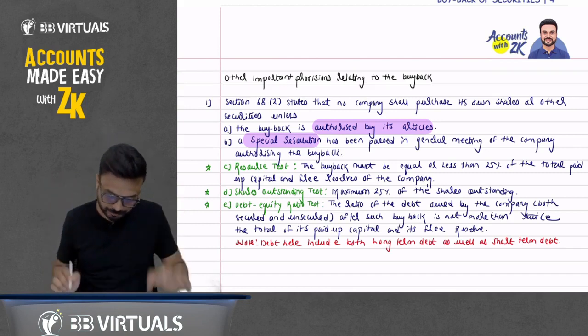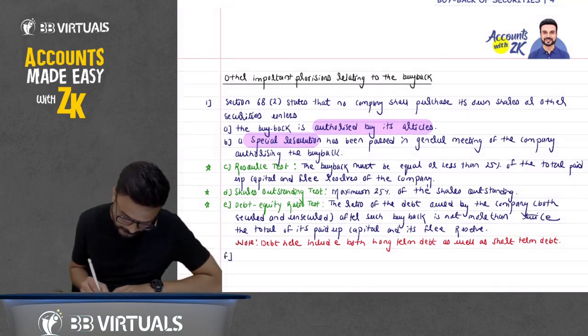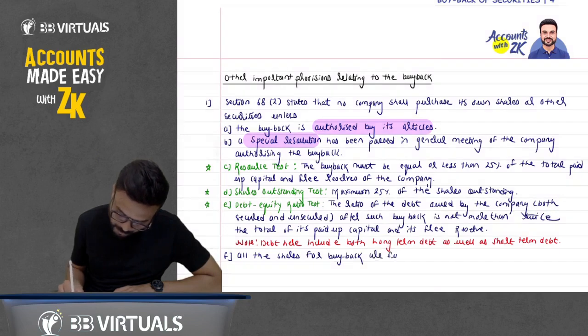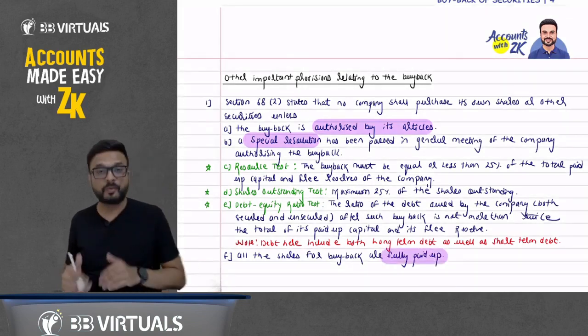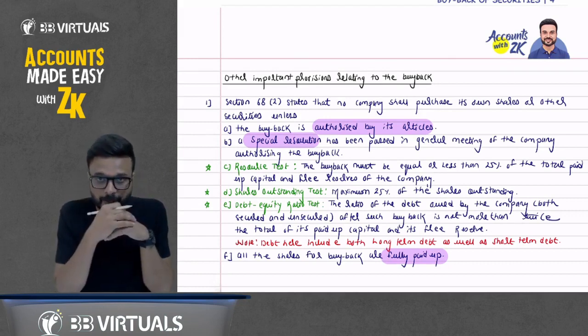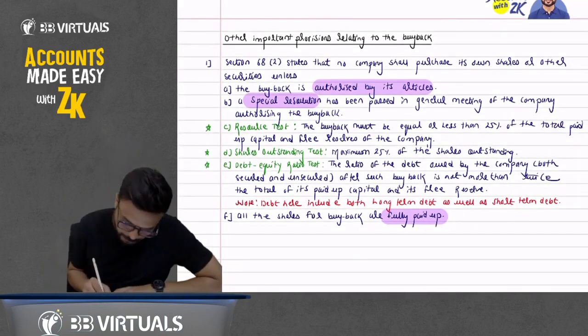Now next point, after A, B, C, D, E, write down here F point. All the shares for buyback are fully paid up. What do you mean by fully paid up? The shares that we want to do the buyback of should be fully paid up. Okay.